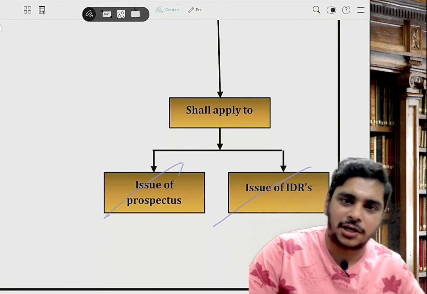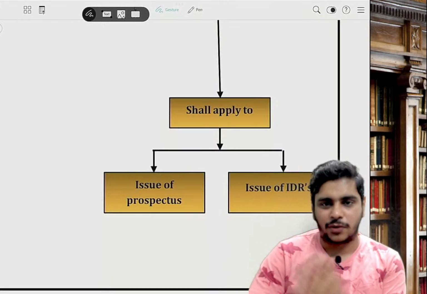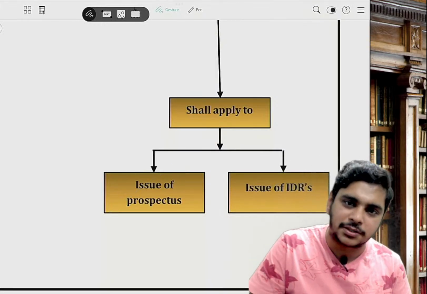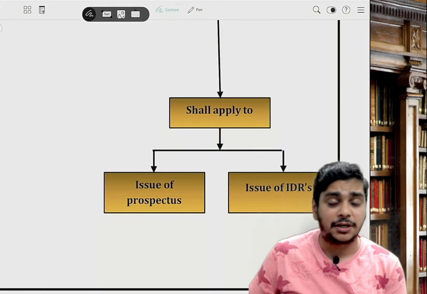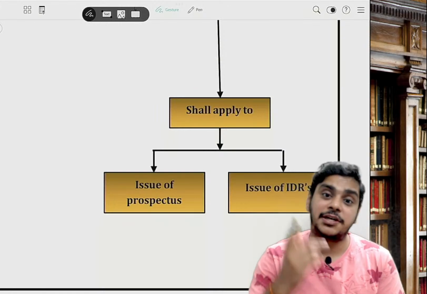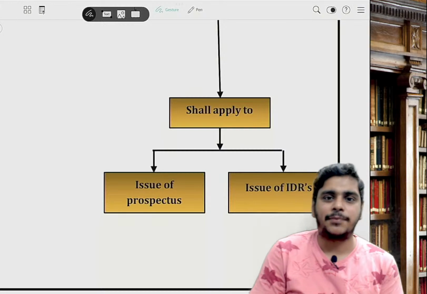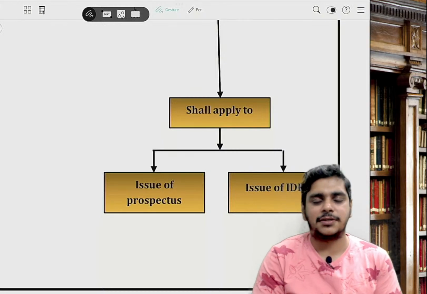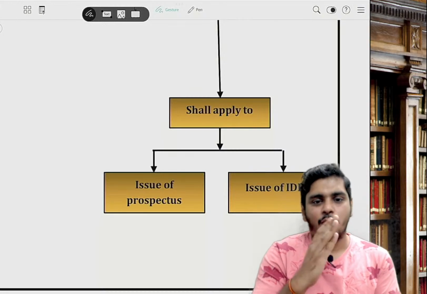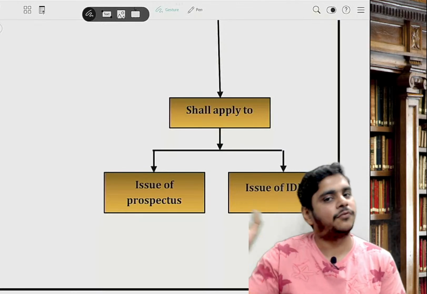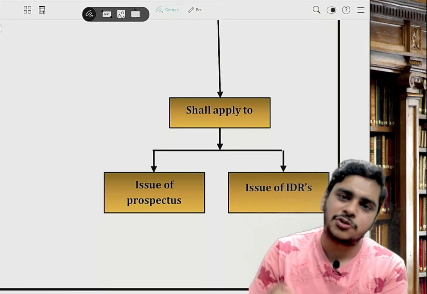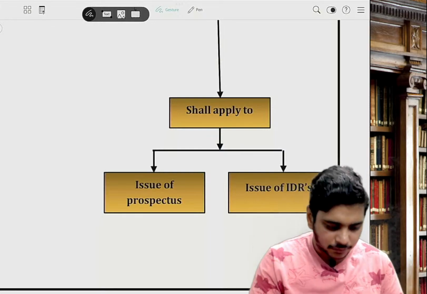So whenever a foreign company is raising money from India, though they will issue IDR, along with IDR they have to issue a prospectus. Prospectus means if anything is misstated or wrong, it is always governed by sections 34, 35, 36 and chapter 20, which is winding up. So there is only one answer: 34, 35, 36, winding up, shall apply mutatis mutandis to a foreign company. Straight away, direct point.